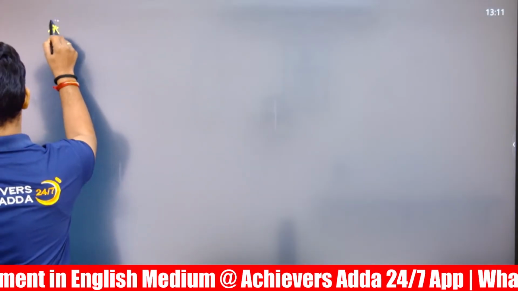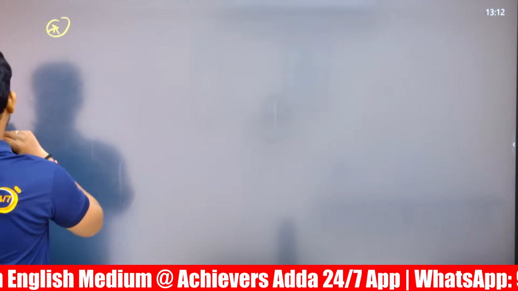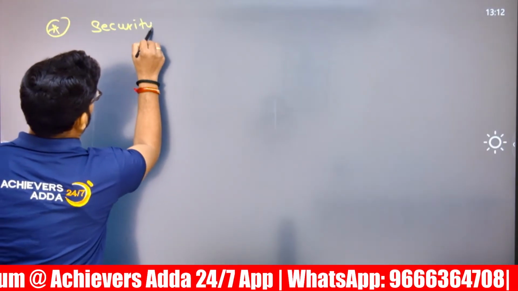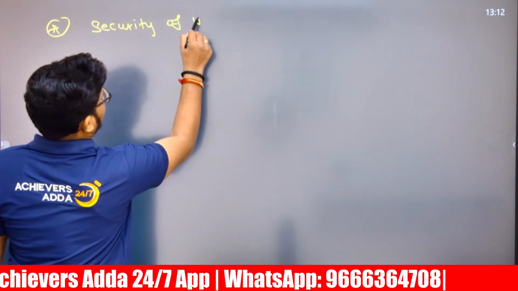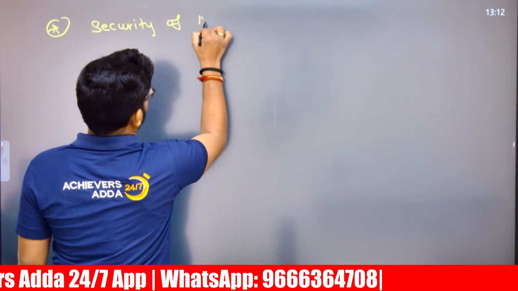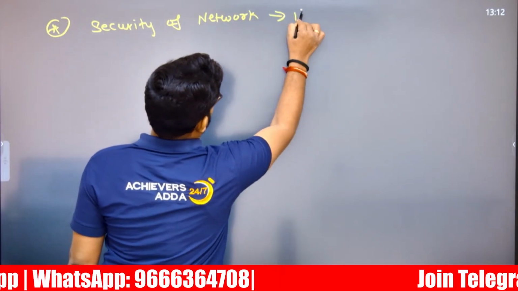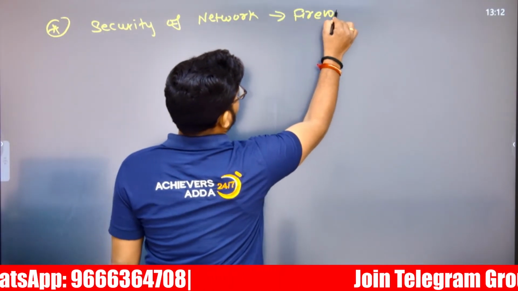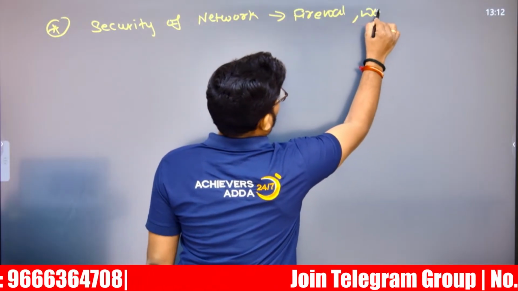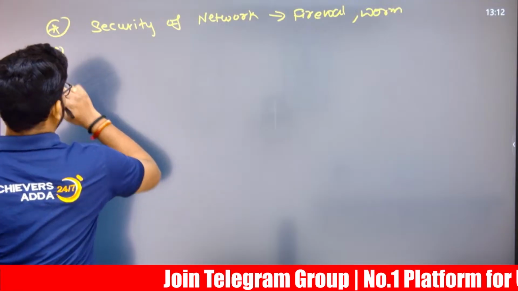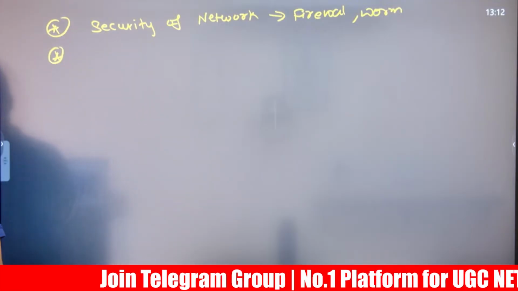Next, there is a question which is related to security of the network. That is definitely, it should be related to firewall. So in the options there is a firewall as well as worm and other. So security means it must be firewall.